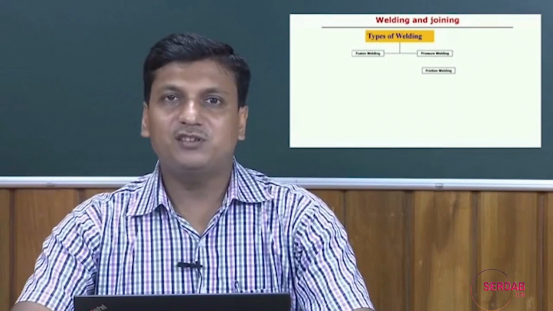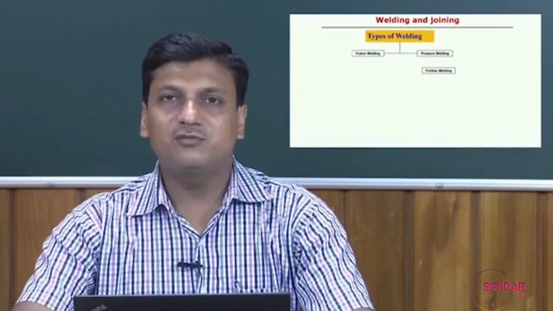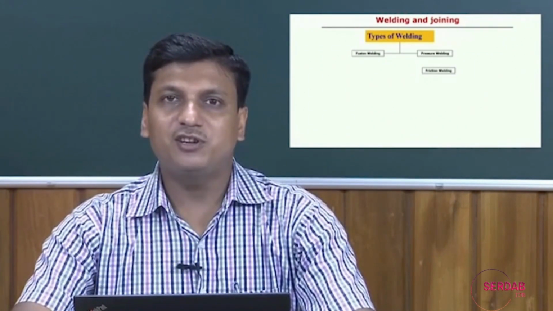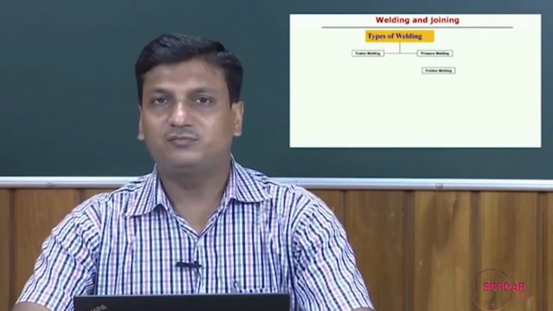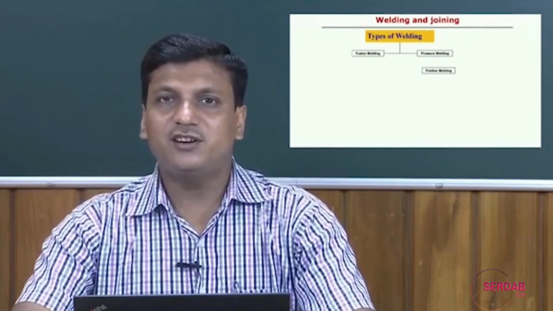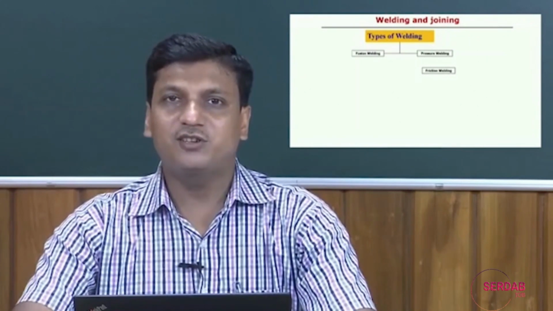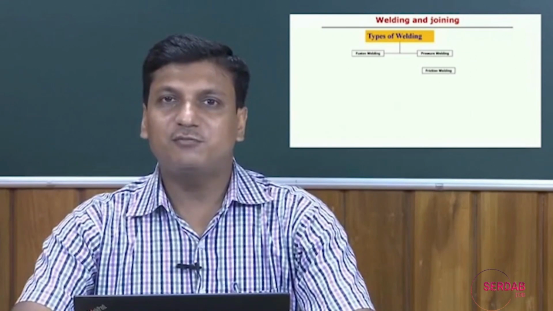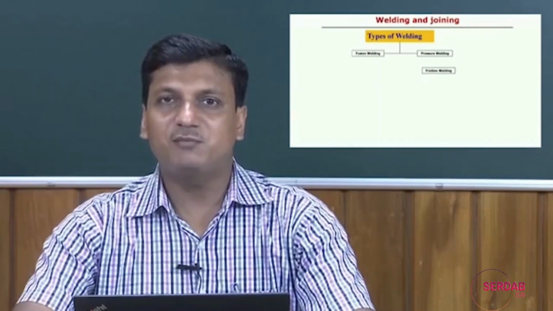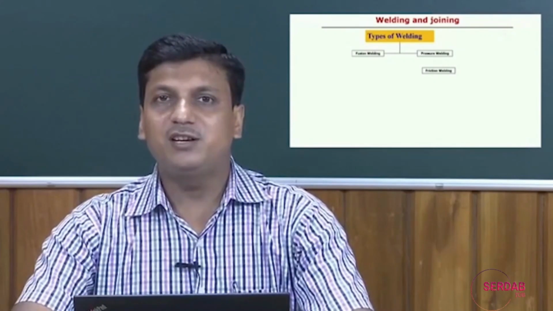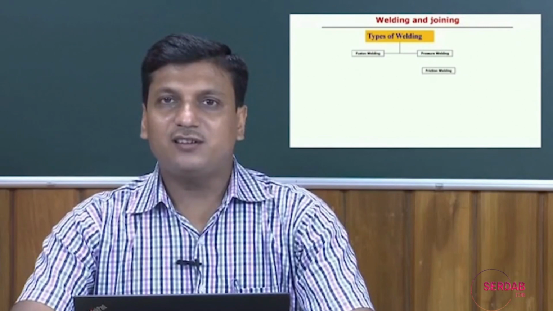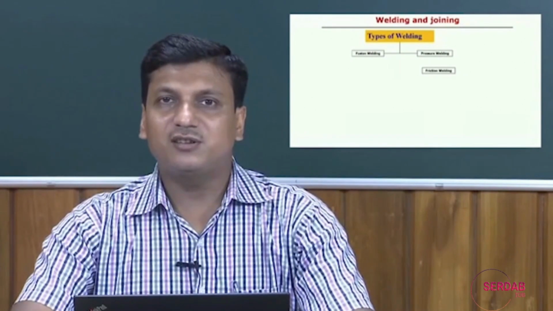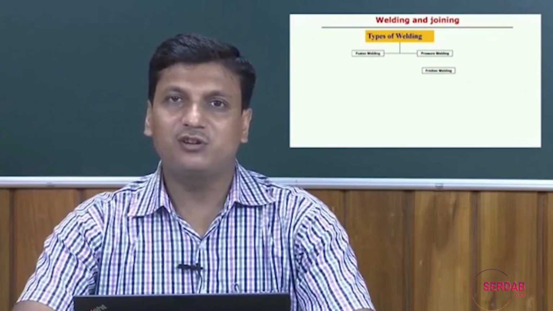Pressure welding, simply the application of pressure or load, is the main mechanism for joining the materials. Friction welding, of course, generates heat due to friction. In friction welding, we normally keep the maximum temperature below the melting point temperature, so in that case it can also be considered a solid state welding process.